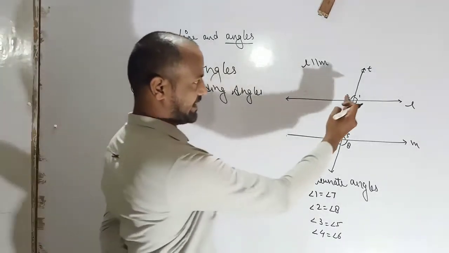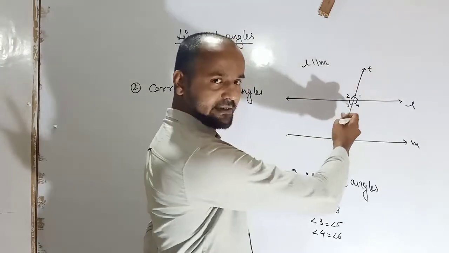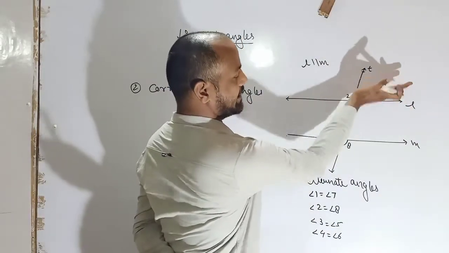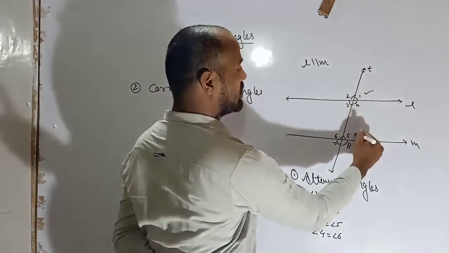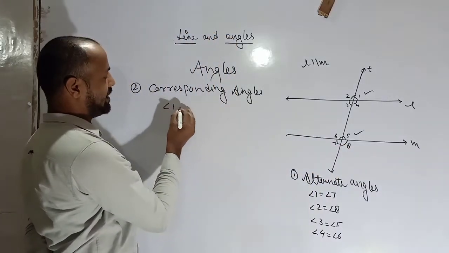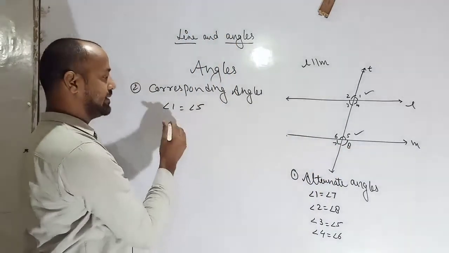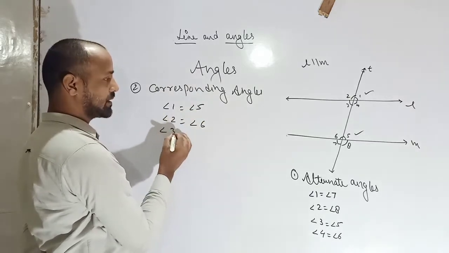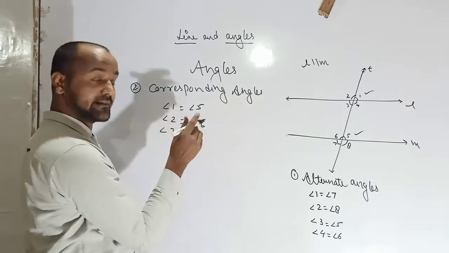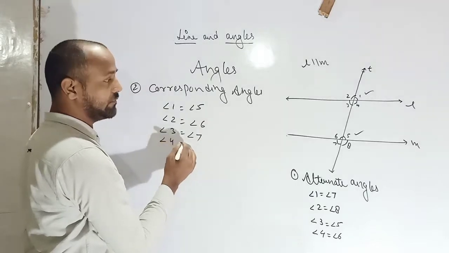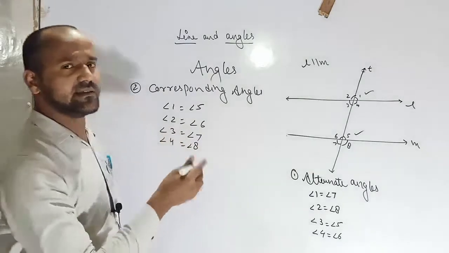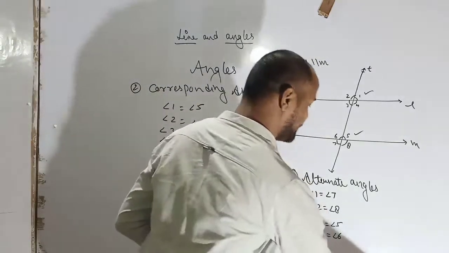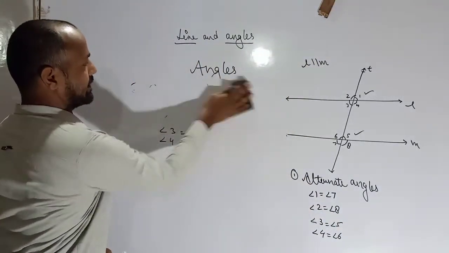Corresponding, meaning alike. This one is the line, right hand side, above the line. Angle 1 is equal to angle 5. Similarly, angle 2 is equal to angle 6. Angle 3 is equal to angle 7. Angle 4 is equal to angle 8. So these are corresponding angles. Okay, you have to note it. Corresponding angle.